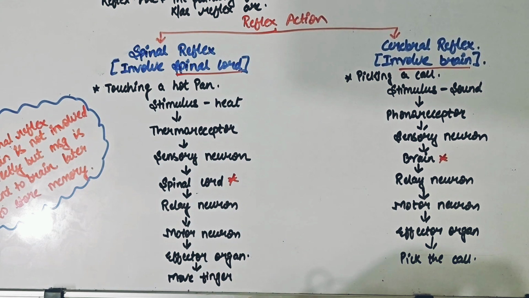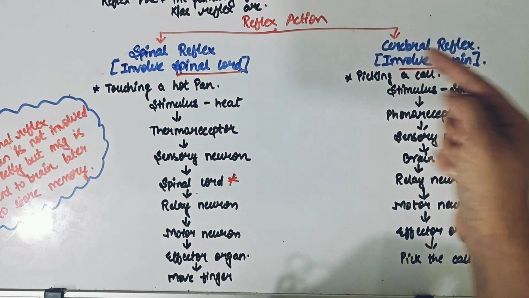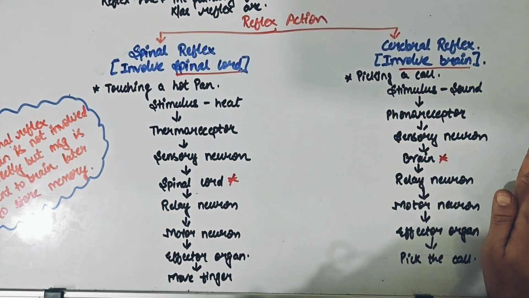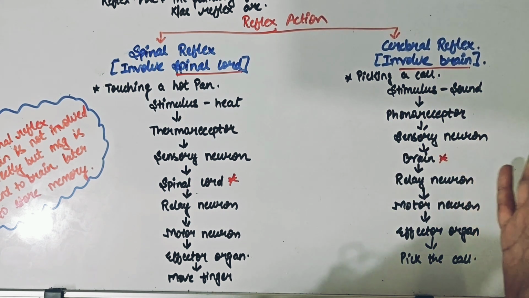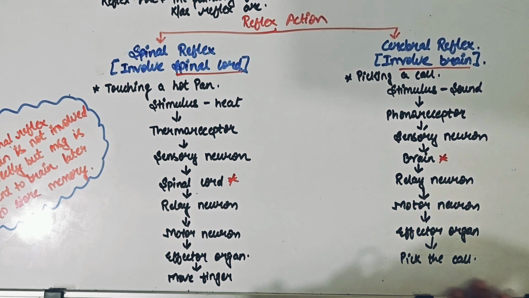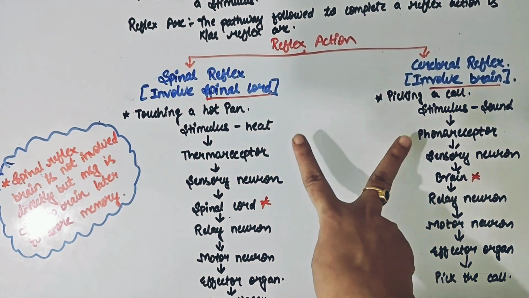Here a quick response was needed. That's why we spoke about spinal reflex, right? And here we got ample time to take a decision. There is no hurry-burry which is happening. We have enough time to process the information going to the brain, analyzing, and then doing the process or completing the action. So that is how we see that reflex action involves two major types.